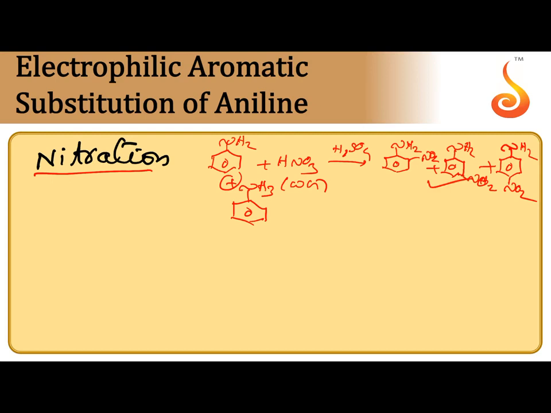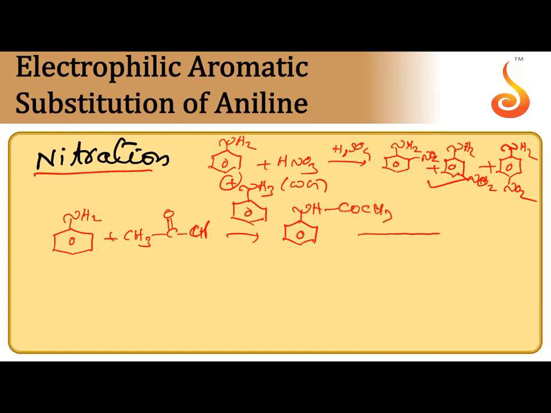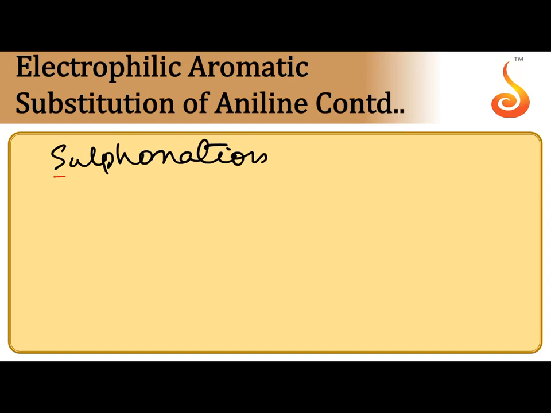So, to get only orthonitroaniline and paranitroaniline, same procedure: acylation of aniline. When aniline is subjected to acylation, N-phenyl acetanilide is obtained, then that is subjected to nitration, NHCOCH3. Now this is subjected to nitration followed by hydrolysis. We can get orthonitroaniline as well as paranitroaniline. I hope you are able to follow.